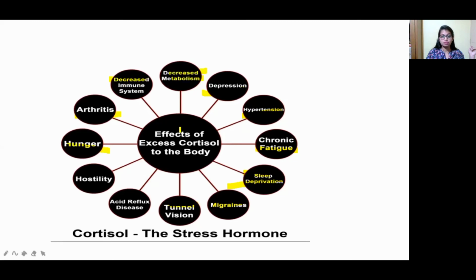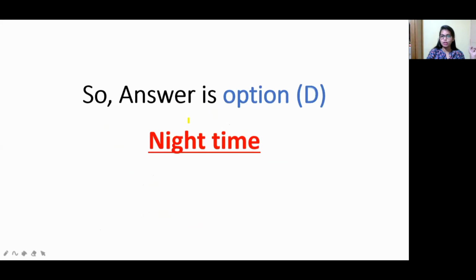See, just from this cortisol hormone, how many effects are there? So according to this, which is the answer? Night time, because at night time we are not as stressed as compared to the other options. In the morning time, we just woke up. If any job is there, it is only by stress that we are doing something. Just giving stress.